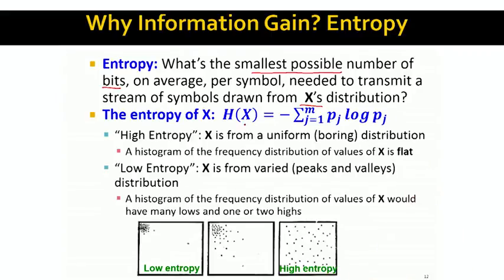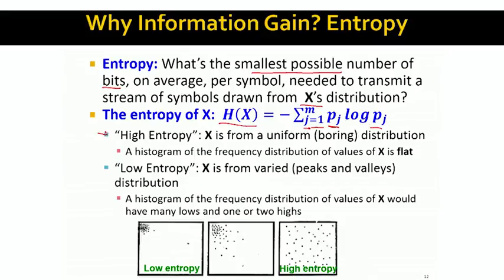So how do we measure the entropy? We say the entropy of a given distribution X is simply a minus summation over all the possible values this distribution takes, of the probability of it taking the jth value times the log of the probability of taking the jth value. And the intuition is very simple.